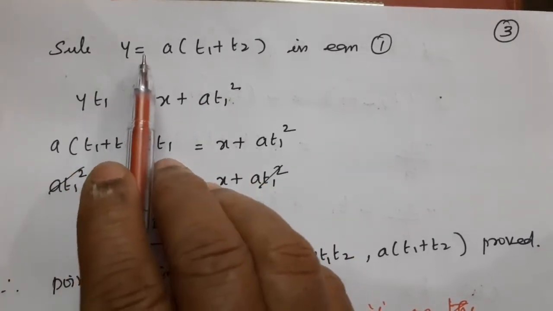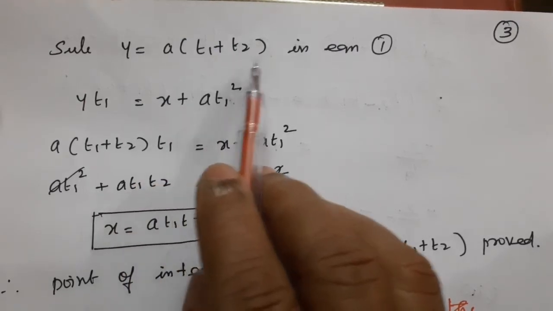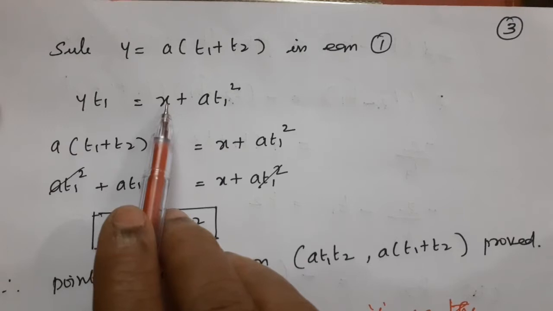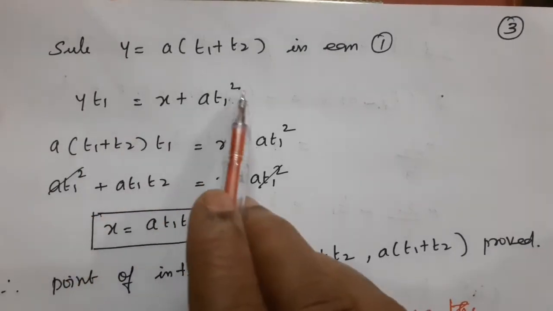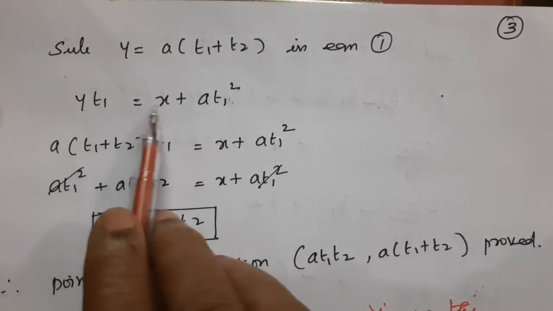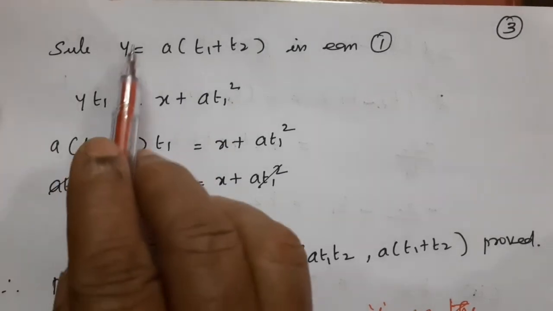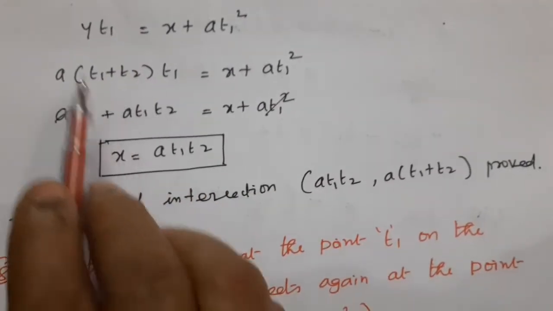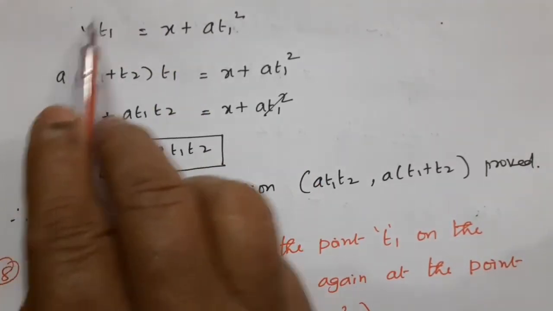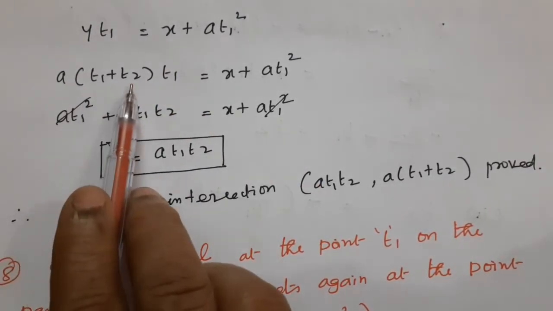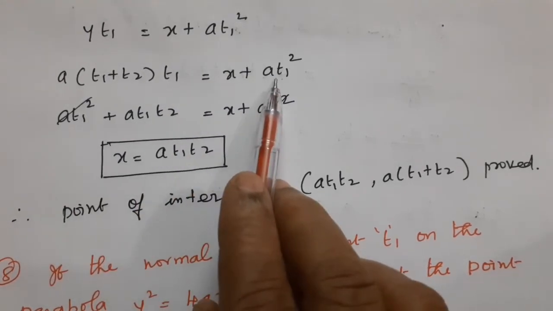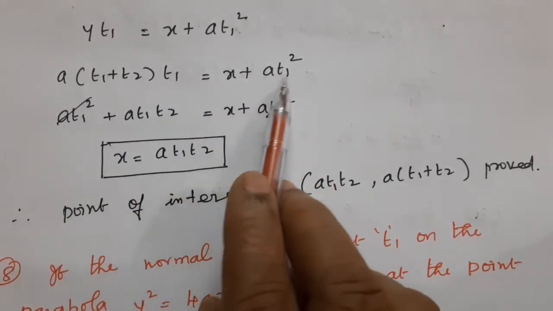So substitute y equal to a into t1 plus t2 in equation 1. What is the first equation here? y into t1 equal to x plus a t1 square. Rewrite the equation 1: y into t1 equal to x plus a t1 square. Instead of y, you substitute a into t1 plus t2. What you are substituting? a into t1 plus t2 into t1 equal to x plus a t1 square.